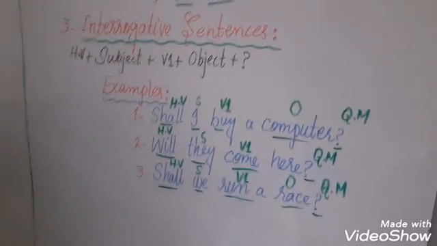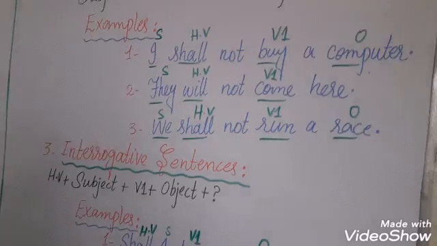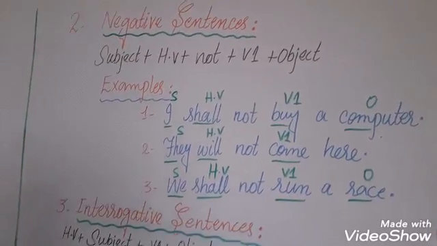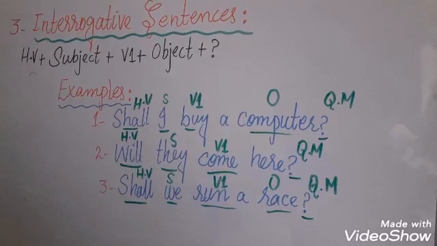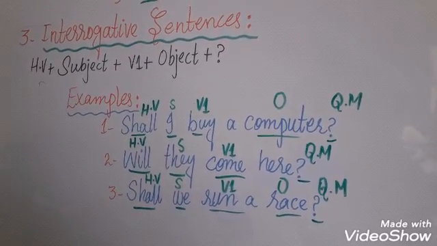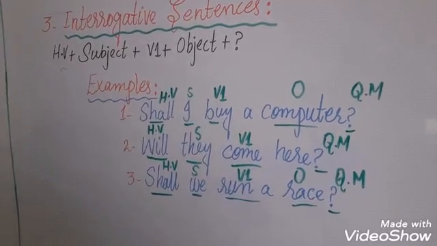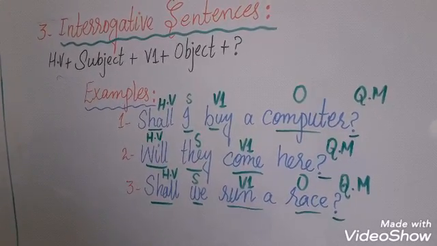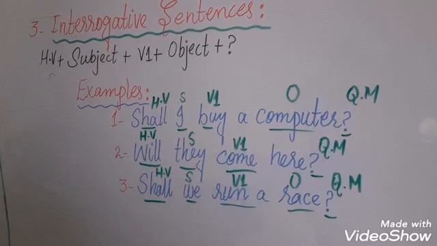So friends, you will make 10 more sentences of negative sentences just like this, and 10 more sentences as interrogative sentences just like these sentences in your notebook. This was your future simple tense. Do practice at home for further understanding.